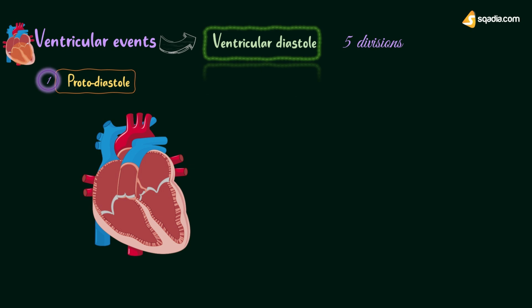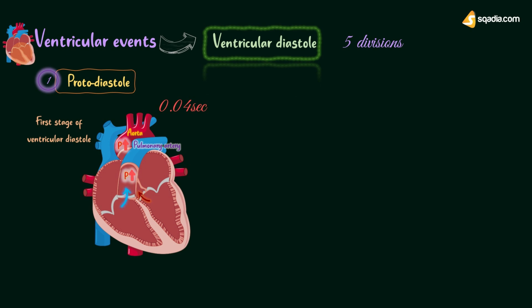The second important ventricular event is ventricular diastole. That is generally a period of relaxation of ventricles. It is subdivided into 5 divisions. Starting with protodiastole. Protodiastole is the first stage of ventricular diastole, hence the name protodiastole. Duration of this period is 0.04 seconds.